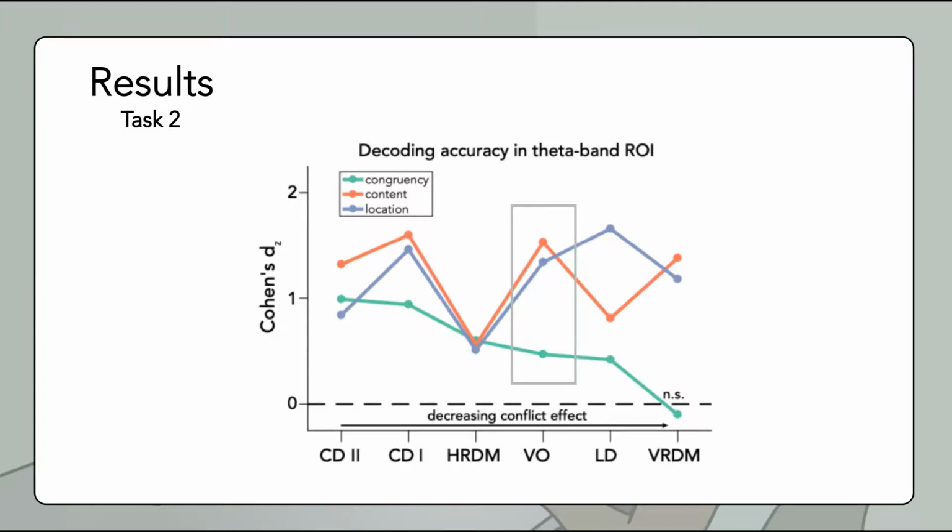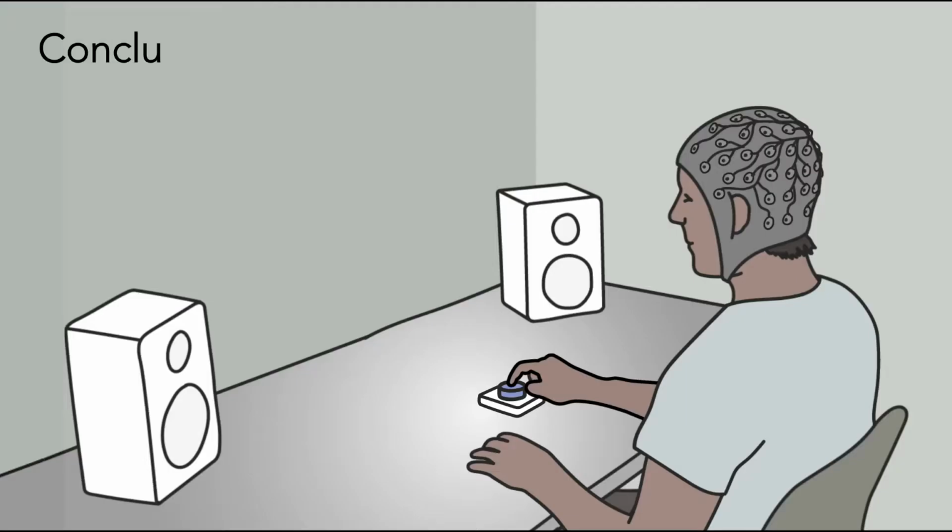However, the point in the green line is much lower compared to the first task. This means that the conflict can still be observed in the EEG data, but that the effect is less strong. This leads to the conclusion that there is simple processing in the brain because the content and the location of the sound are processed, but the more complex processing, namely the detection of conflict, is weakened.